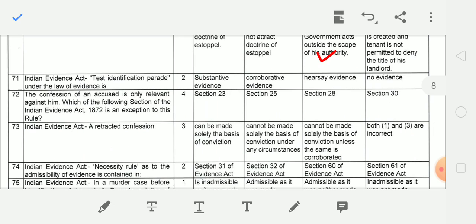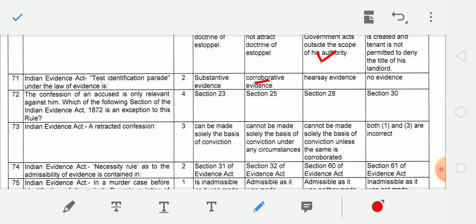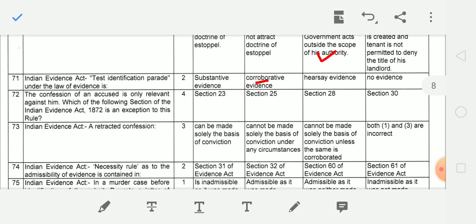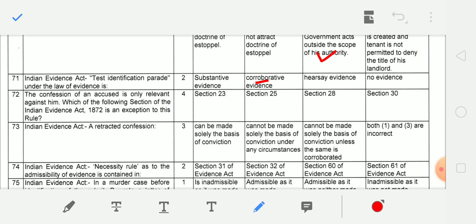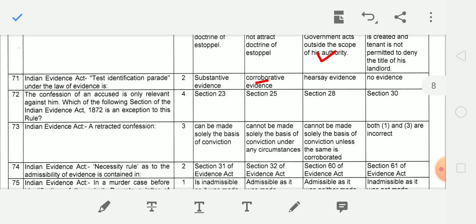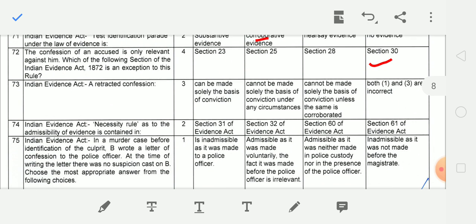Next question, test identification parade under the law of evidence is corroborative evidence. The confession of an accused is only relevant against him. Which of the following sections is an exception to this? Section 30, where the confession of a co-accused also becomes relevant.